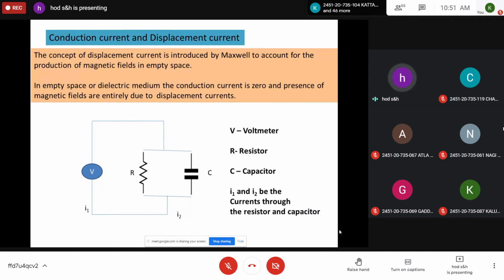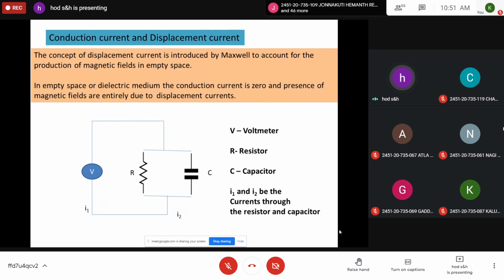So we are all aware of conduction current, which follows Ohm's law. When a certain voltage is applied across a medium, it generates a certain current, and V is proportional to I, or V is equal to IR. R is the resistance, and I is called the conduction current.